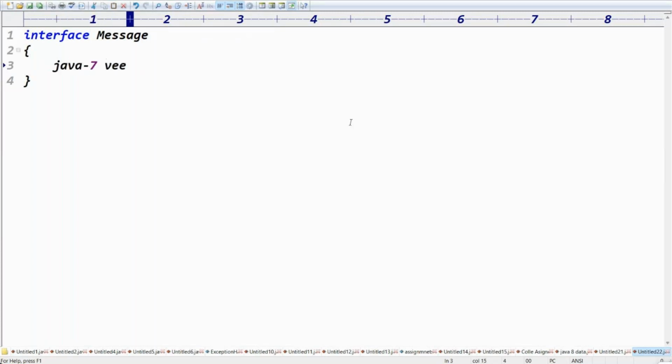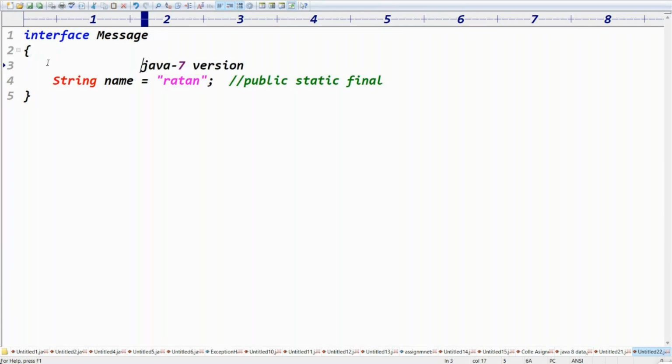Up to Java 7th version, an interface allows only two things. First, constant variables. Constant variables in Java are by default public static final. Inside the interface, it is not possible to declare instance variables; you cannot define an instance variable inside an interface.